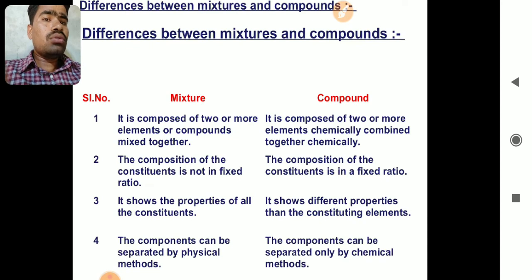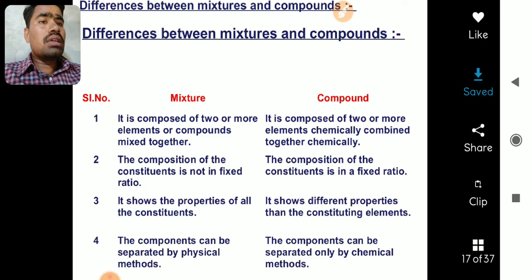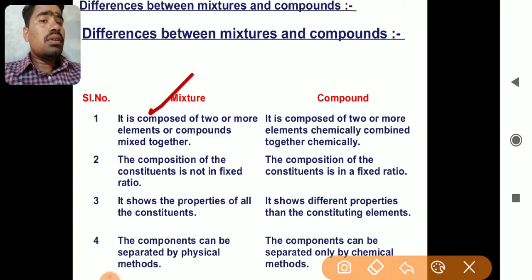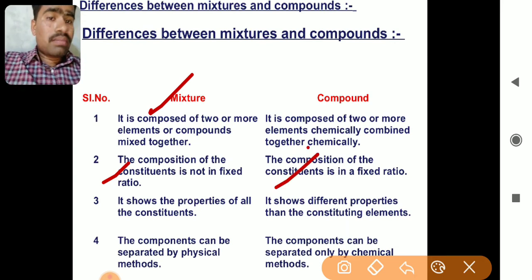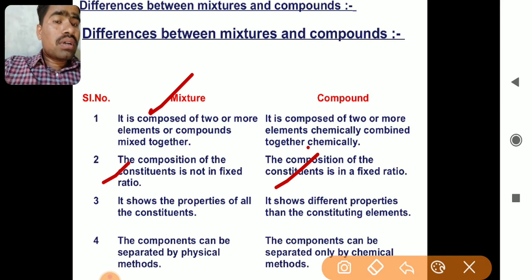Also, if you want to see it, you can pause the video and note it down. Okay, mixtures are composed of two or more elements or compounds. The compounds are composed of two or more than two elements chemically. Okay, so this is the first difference. Second difference, the composition of the constituents is not fixed in the ratio in the mixtures, but here the composition of the constituents is fixed. Then it shows the properties of all the constituents.